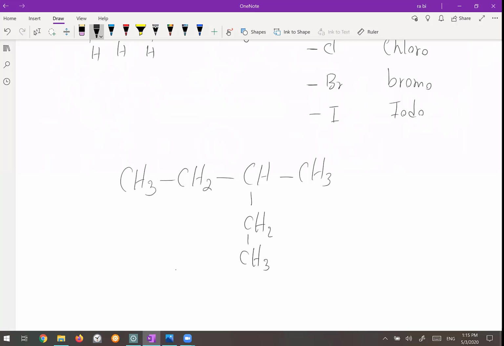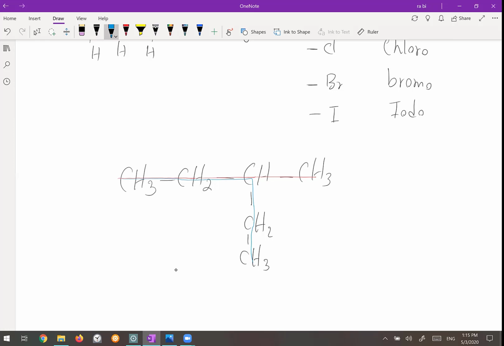Okay, so look, you can consider this one as a parent. 1, 2, 3, if you go straight, then it's 4. But then if you come down, okay, so you can come down also. 1, 2, 3, 4, 5. Okay, you have to choose the one which has the more number of the carbon. So the one which is longer. So the red one is not the parent chain.